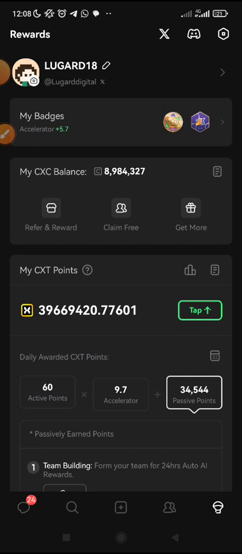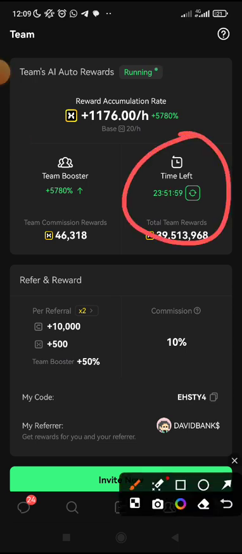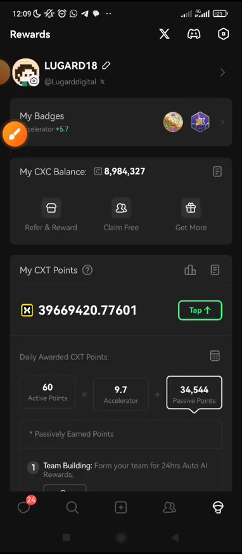Chatting with AI is very interesting. You can learn, you can know more. Anything. It works just like ChatGPT. Don't forget, always turn on your accelerator, your machine, your AI auto reward. It automatically rewards you. Always turn it on every 24 hours. And always make sure you chat with AI every day to earn more points.